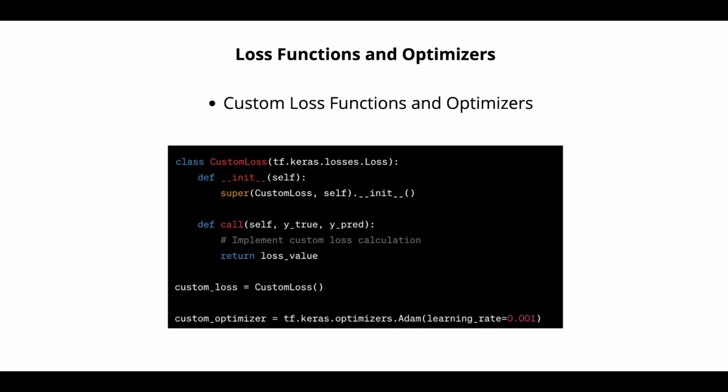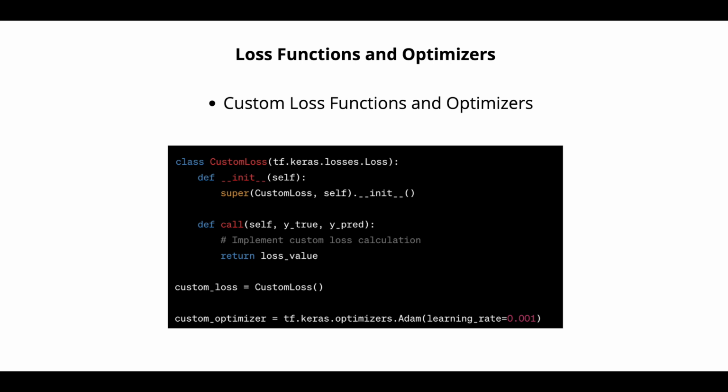These are the constructors, and then a call function where you pass self, y_true, y_pred, and return the loss value. Custom loss equals custom loss function. Custom optimizer equals tf.keras.optimizers.Adam, learning rate of 0.001.